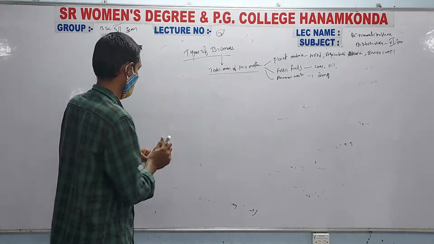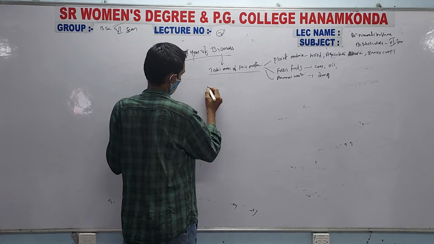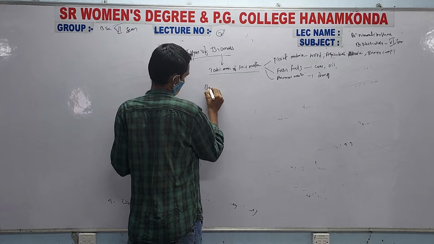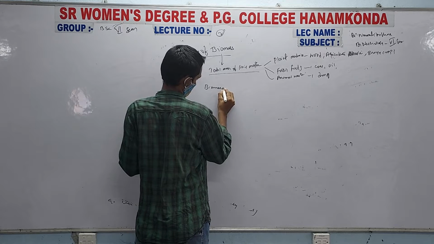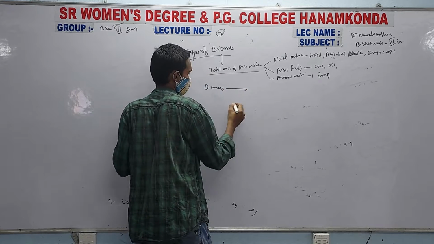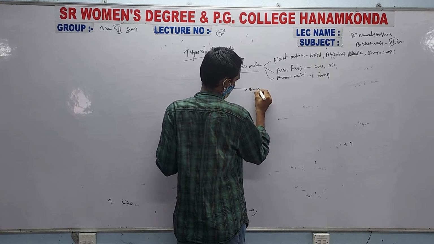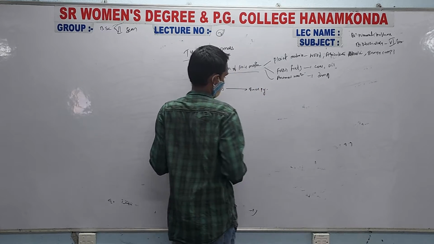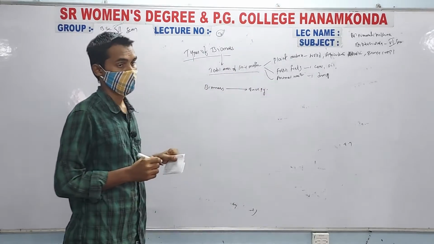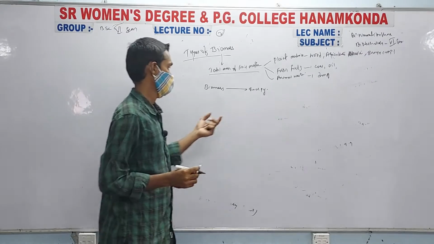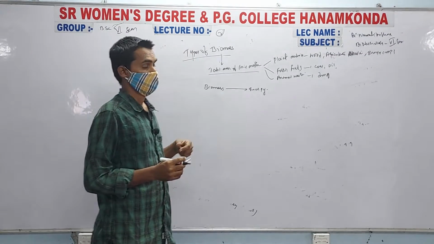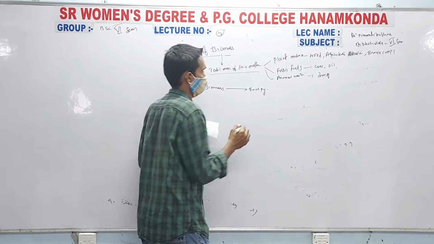So why is this biomass useful? Biomass can be converted into energy that can be utilized by the humans.